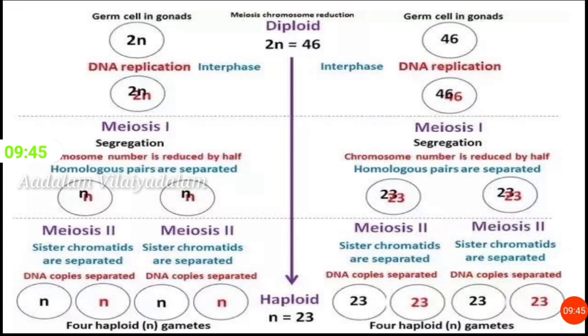Chromosome number is reduced to haploid n from diploid 2n. Here, N describes a single chromosome set. The two sperm cells split again, producing 4 sperm cells, each with 23 or N chromosomes.